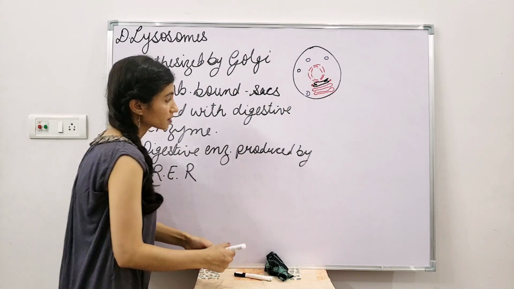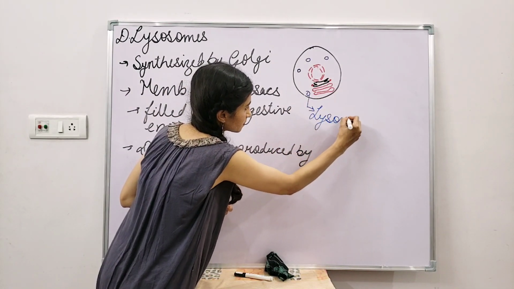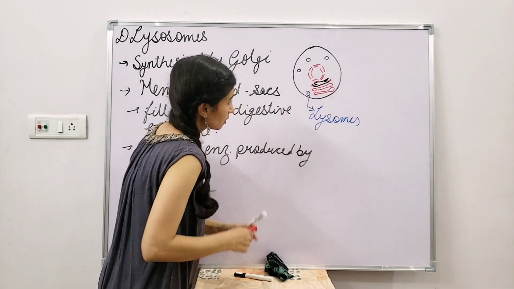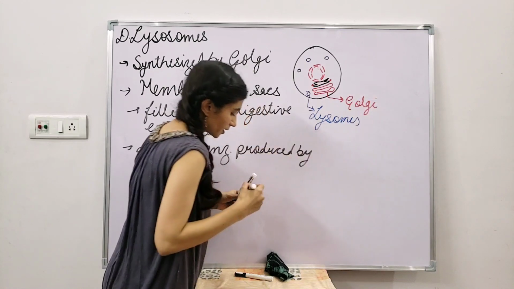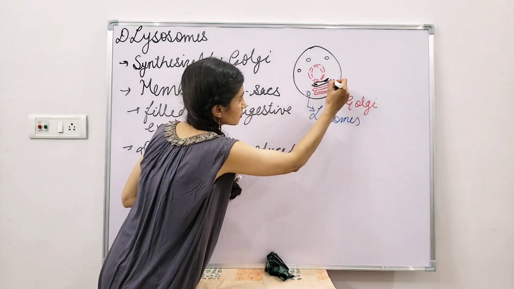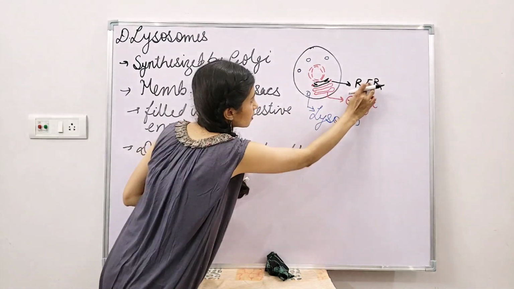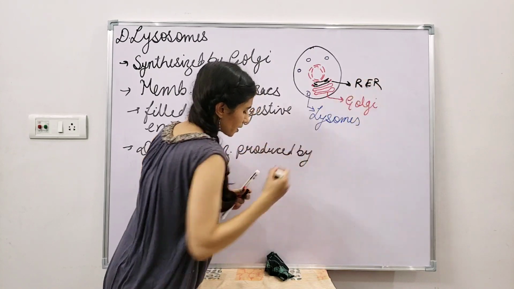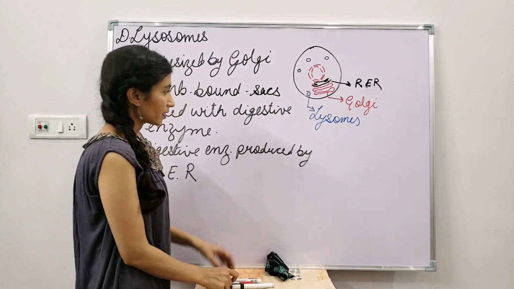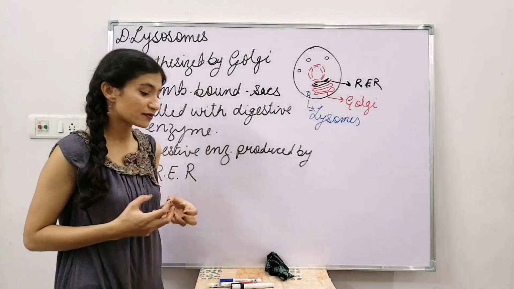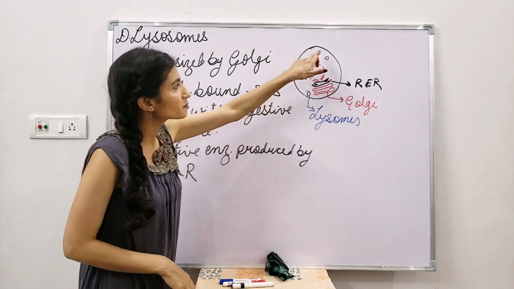Now this is what we have studied so far. So I just named this one. This is your lysosome. This is your Golgi. And this is your RER, I'm just writing RER over here because it contains ribosomes present on it. Now, why are these lysosomes so important? As I told you, these lysosomes are filled with digestive enzymes. So what it does is it digests all the waste material which is present inside the cell.